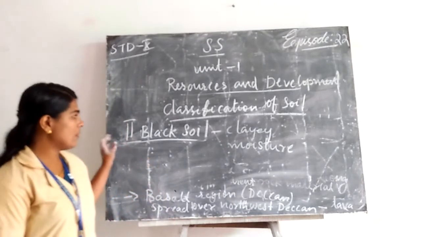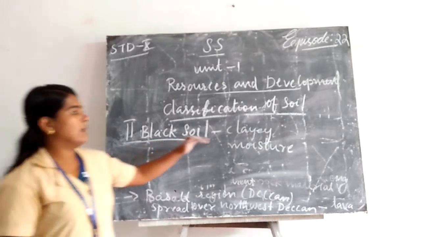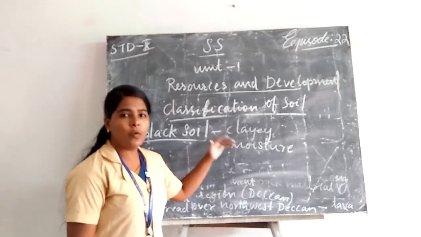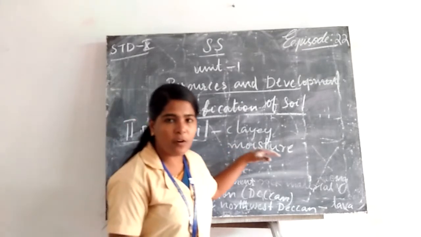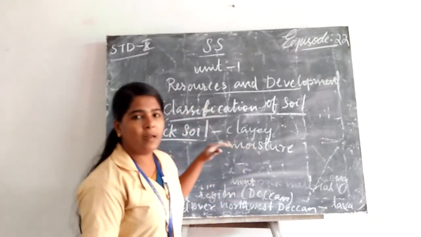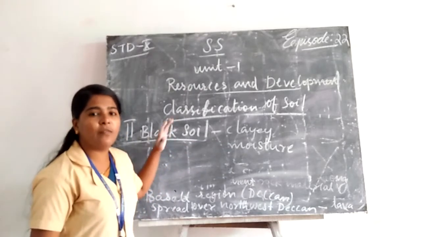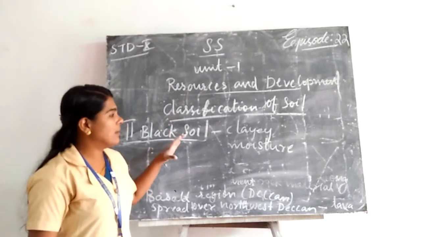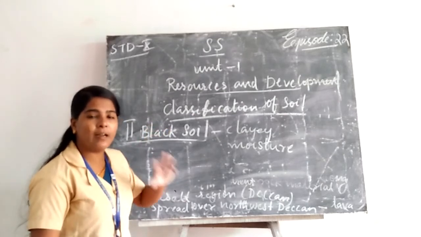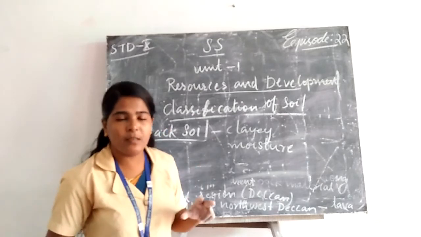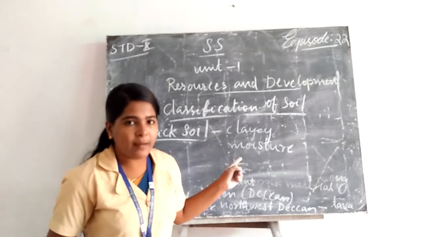Okay. The main features are that it is clayey in nature and moisture retentive. As it is moisture retentive, its water holding capacity is more. Then another important difference between alluvial soil and black soil: black soil contains calcium carbonate, magnesium, lime, but it lacks what?